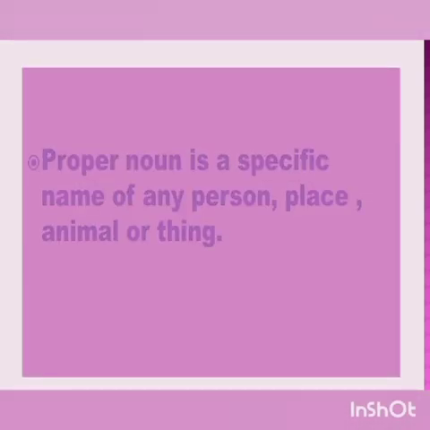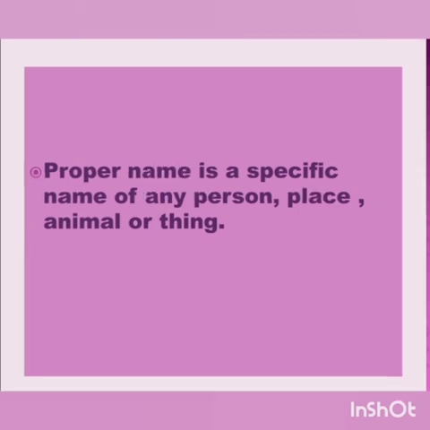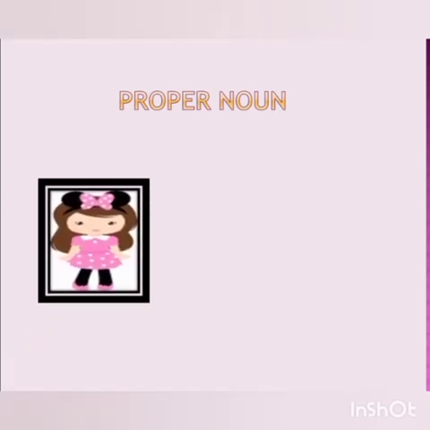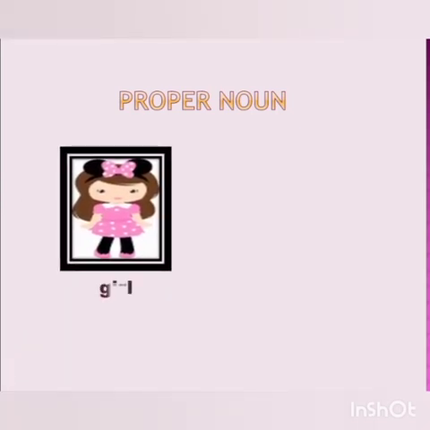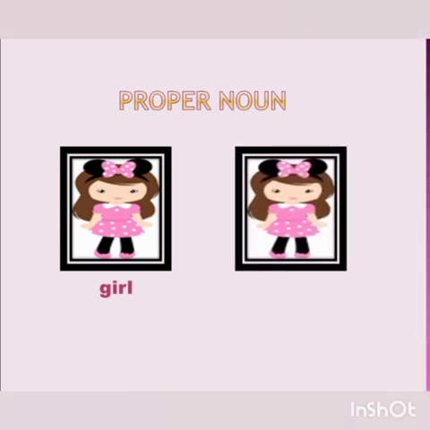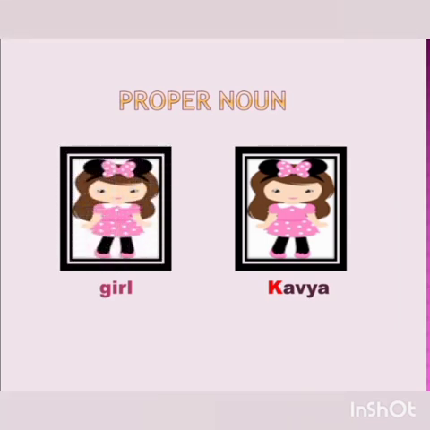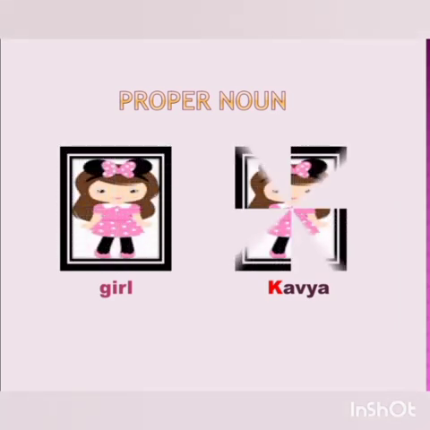What is a proper noun? Proper noun is a specific or a particular name of any person, place, animal or thing. This is a girl. We call this girl with her name. So what is her name? Her name is Kavya. So girl is a common noun and Kavya is a proper noun.